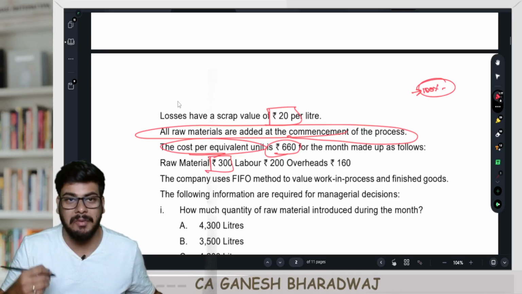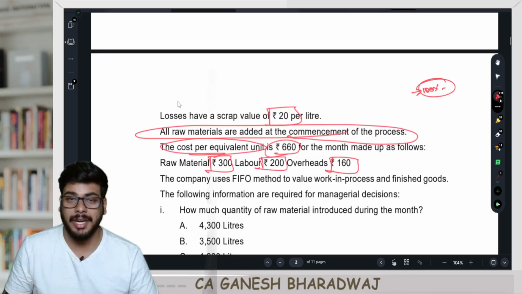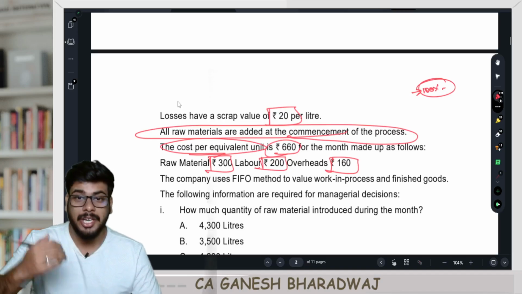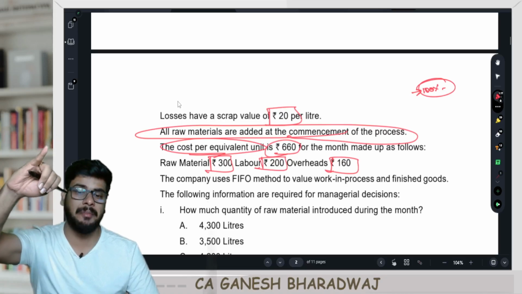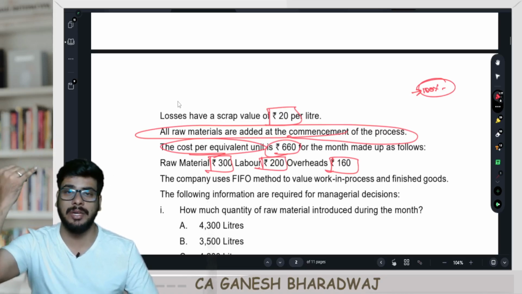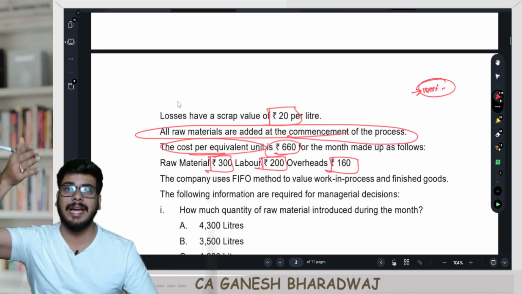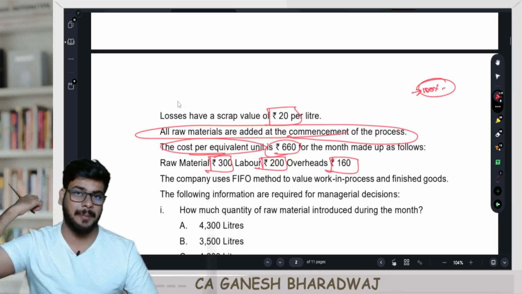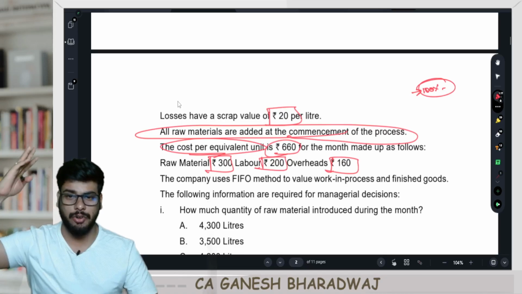Material, equivalent cost of raw material 300, labor 200 and overhead is 160. Now, in process costing we do a 4-step procedure. Step number 1 is your statement of equivalent units. Step number 2 is your calculation of cost per equivalent unit. Step number 3 is your apportionment of cost. Step number 4 is going to be the process account.